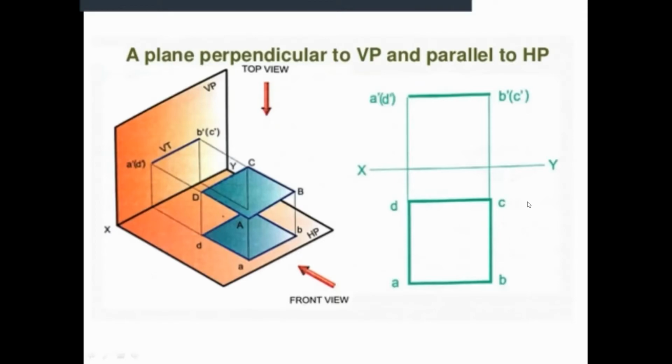We are not drawing all these things directly. We'll move on to the simple problems. Next, a plane is perpendicular to VP. See, it is perpendicular to VP and parallel to the horizontal plane. I'll assume a simple square at some distance above HP and in front of VP. And I can see its front view. The object name is ABCD, capital A, capital B, capital C, capital D. ABCD are the four edges, ABCD are the four corners. In these, when you see the object, I'll see the front view as just a line.